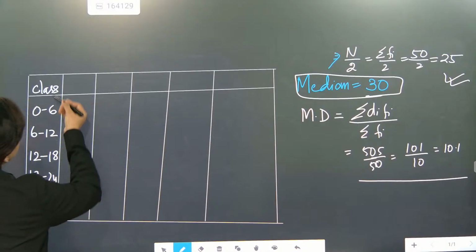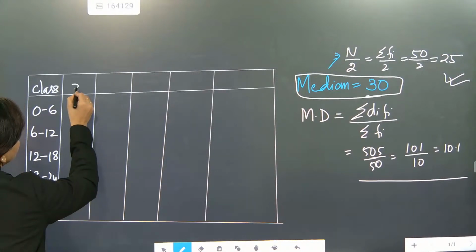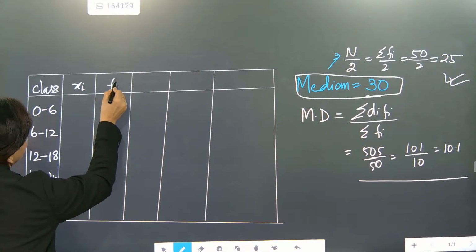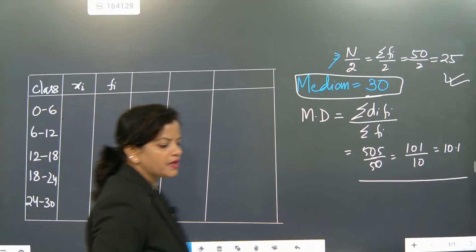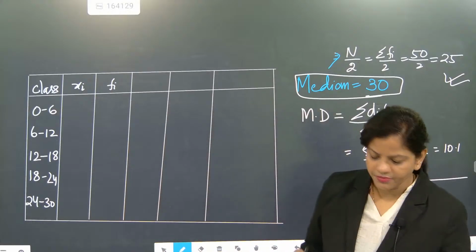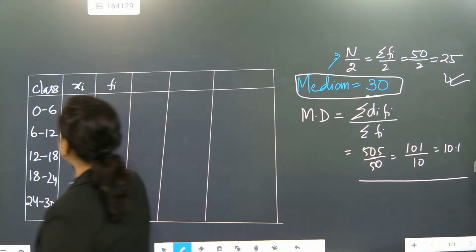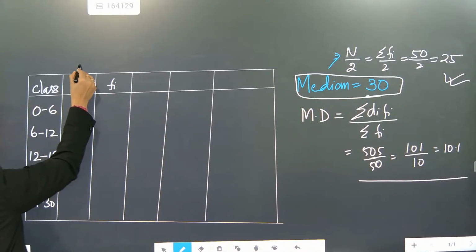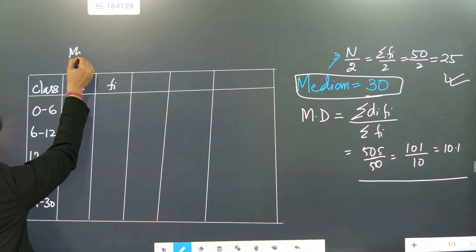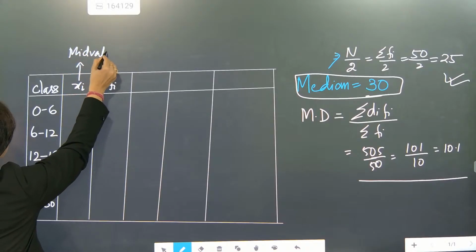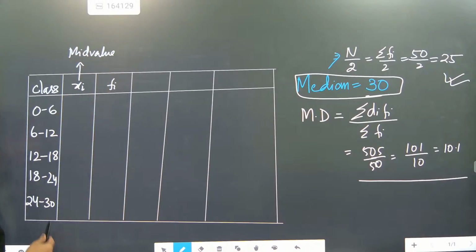Now we are going to write xi here and then we will write frequency. Xi means what, beta? Xi is the mid value. Xi, this is class. Then xi will be considered as mid value. How are we getting the mid value?